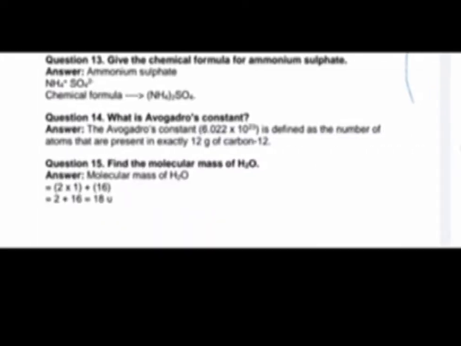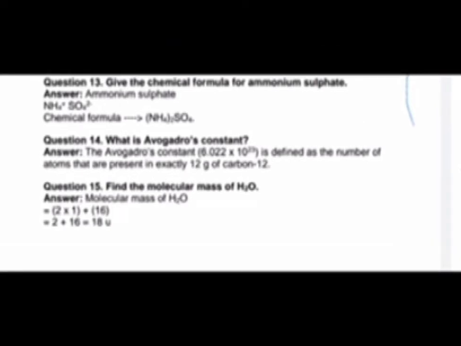The next question, give the chemical formula of ammonium sulfate. We know the ion of ammonium is NH4+ and sulfate is SO4 2-.